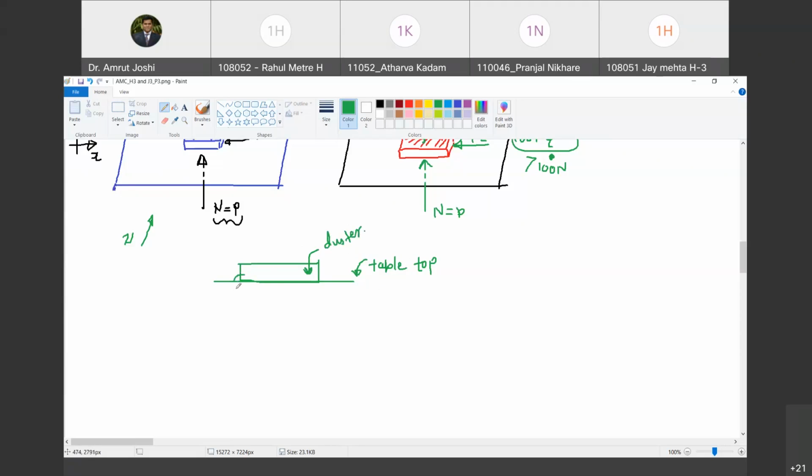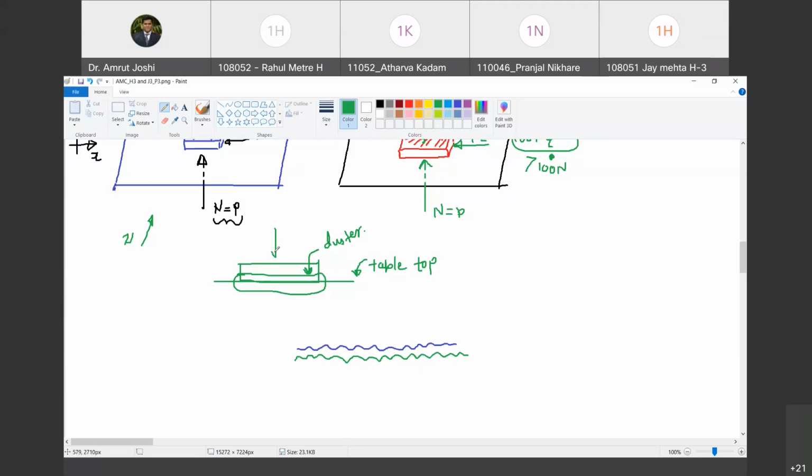If you look at these two surfaces in contact microscopically, these surfaces are not going to be plane in true sense. They are going to have undulations. Do you agree with me? Yes. So this is a duster surface and this is a tabletop surface. Are you with me? Yes.